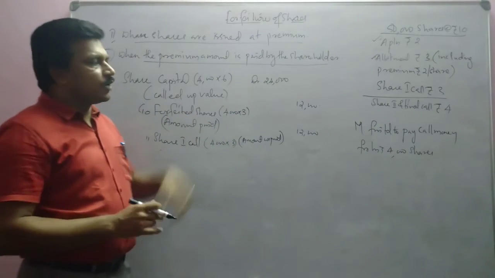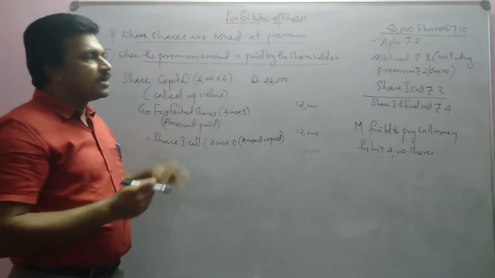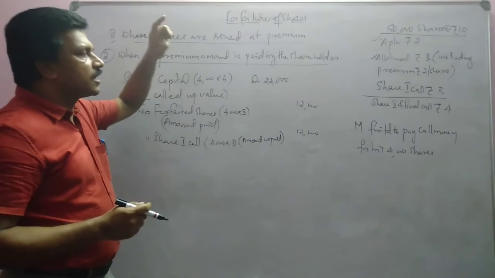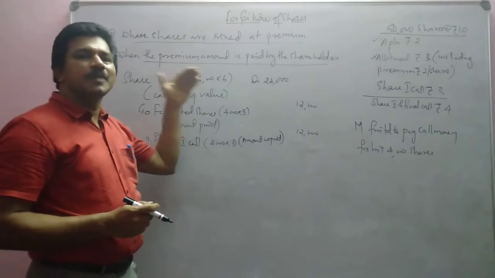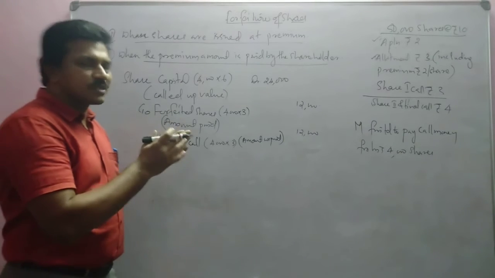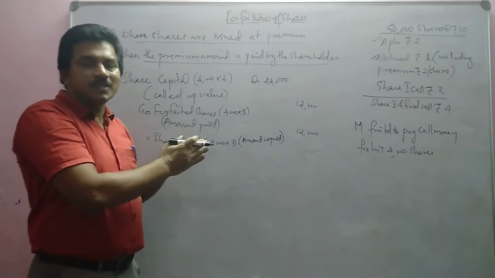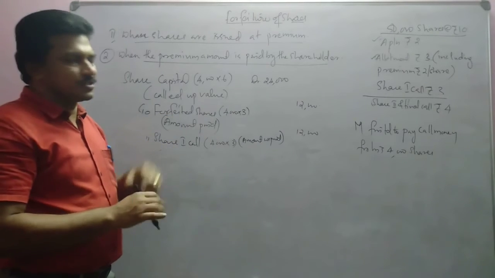Clear? Now let us discuss a combination of both the cases. That means called up shares are forfeited, with premium already paid and premium not paid, in both cases. That means some shareholders did not pay the premium, some shareholders paid the premium.